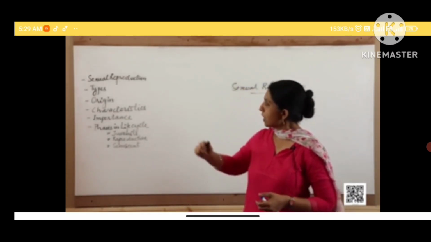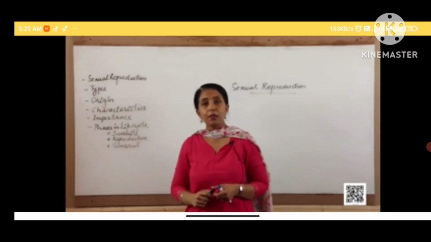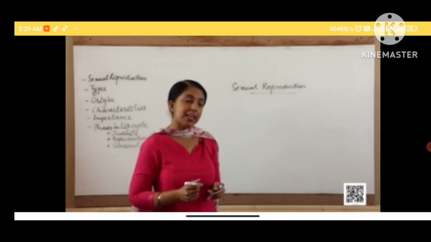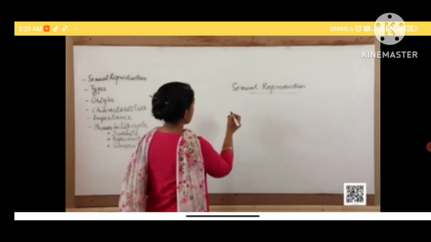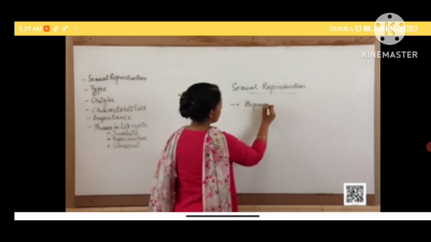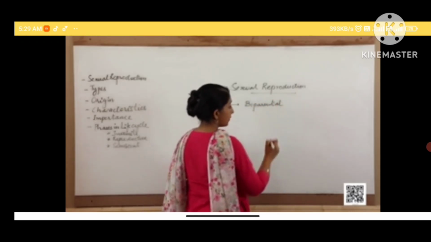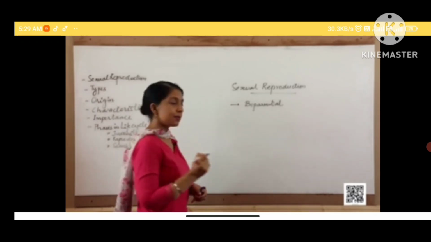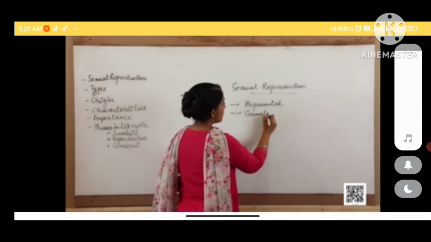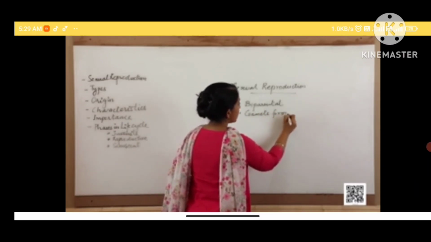Now, what are the characteristics of sexual reproduction? Sexual reproduction is characterized by the following points. 1. It is biparental. Usually, it involves 2 parents. Second, gamete formation takes place in sexual reproduction.